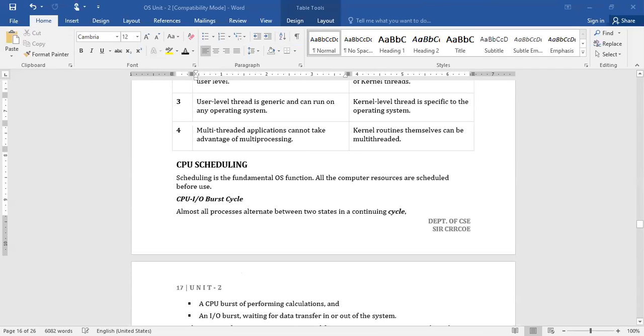Now, let us talk about CPU scheduling. It's a very important concept, not only from your external examination point of view, but also for competitive examinations like GATE, or any competitive exams related to computer science, or even in career interviews, where you may get questions on CPU scheduling or CPU scheduling algorithms.